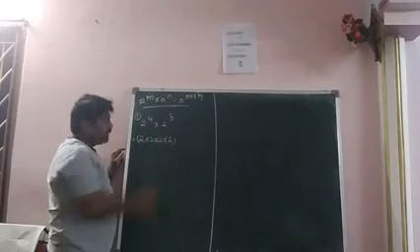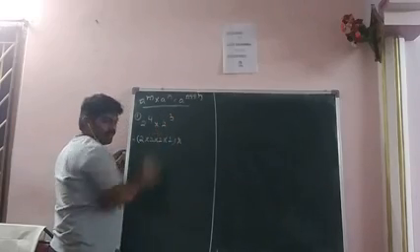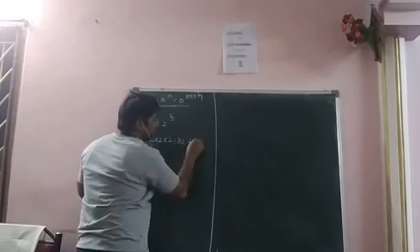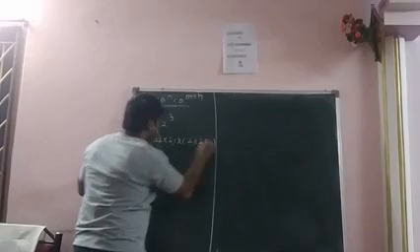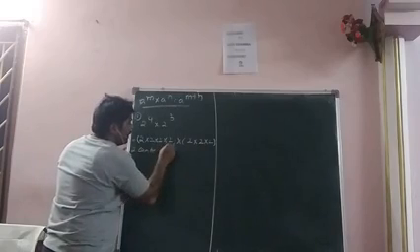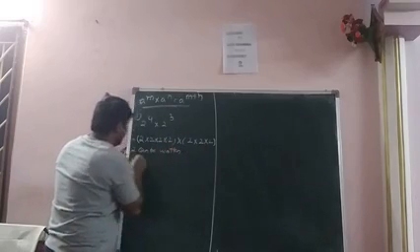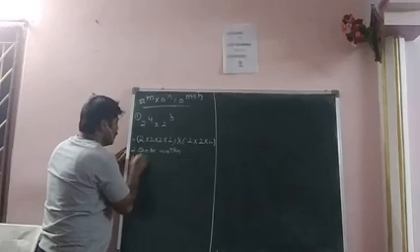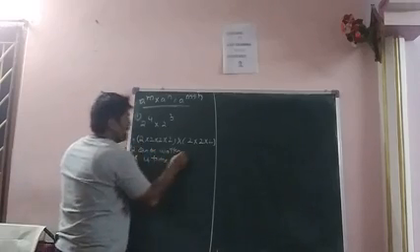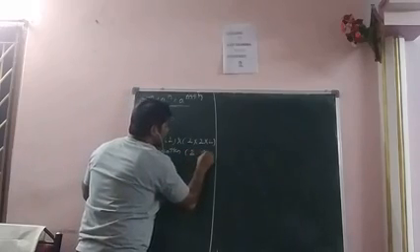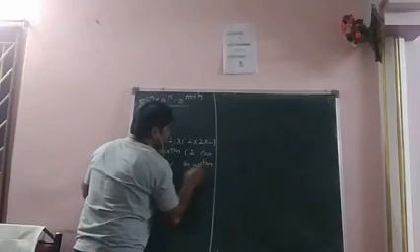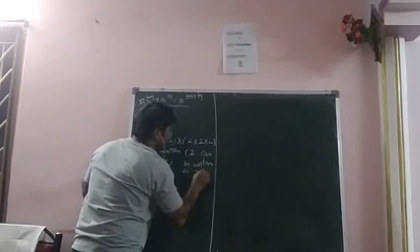And next, how to write 2 cube? 2 can be written 3 times.